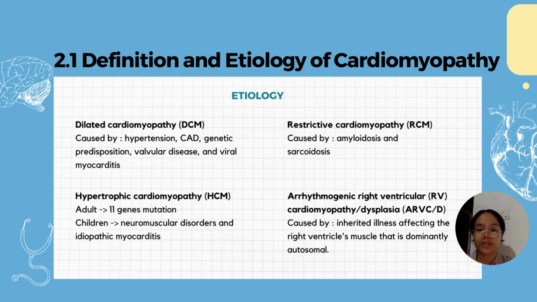So the next one is about the etiology of cardiomyopathy. The first one, dilated cardiomyopathy, may be caused by hypertension, coronary artery disease, and genetic predisposition. The second, hypertrophic cardiomyopathy in adults, is mainly caused by 11 gene mutations. In children, it may be caused by neuromuscular disorder and idiopathic myocarditis. The third one, restrictive cardiomyopathy, may be caused by amyloidosis and sarcoidosis. And the last one, arrhythmogenic right ventricular cardiomyopathy or dysplasia, may be caused by an inherited illness affecting the right ventricle's muscles that is dominantly autosomal.